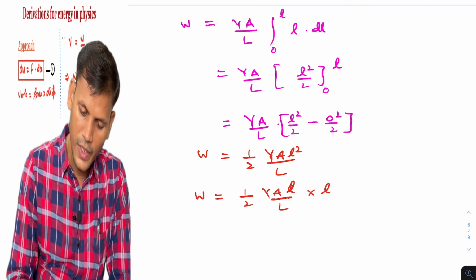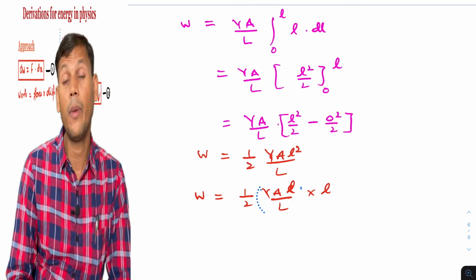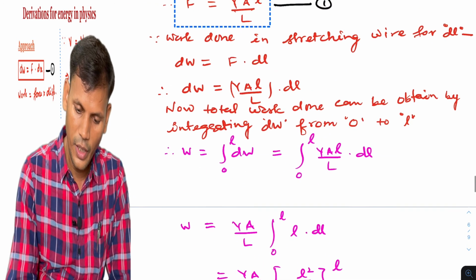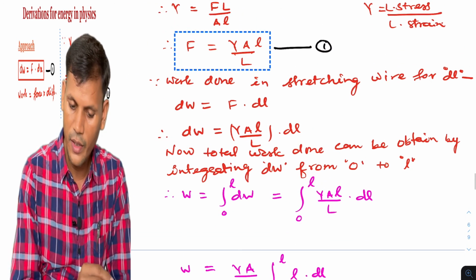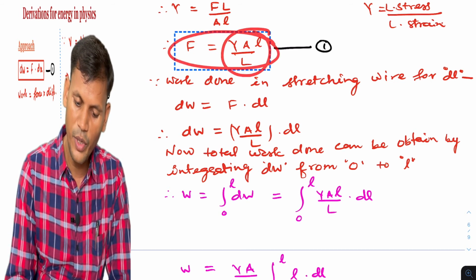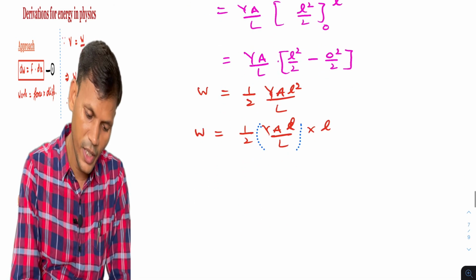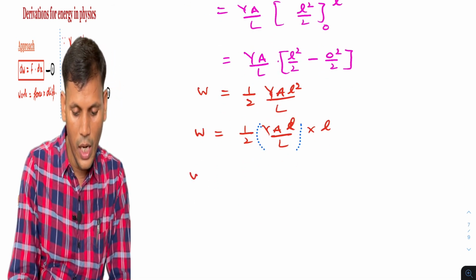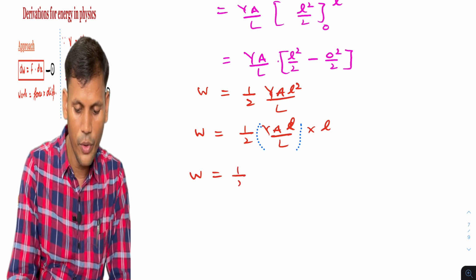But this term YA small l by capital L is nothing but force. Equation 1, whatever we can see, YA small l by capital L is F. So the same term is over here. So this term can be written as F. So we are getting W is equal to half into F into l.